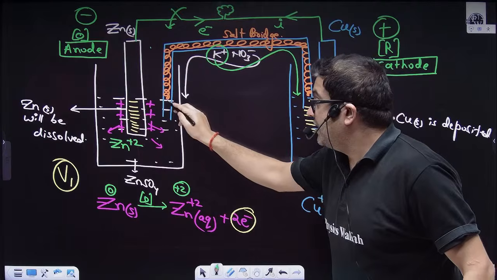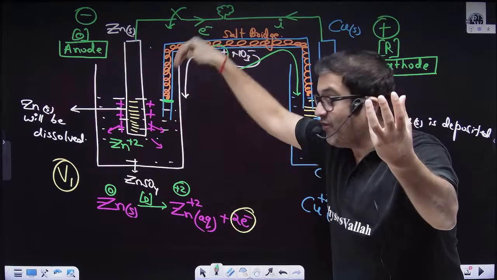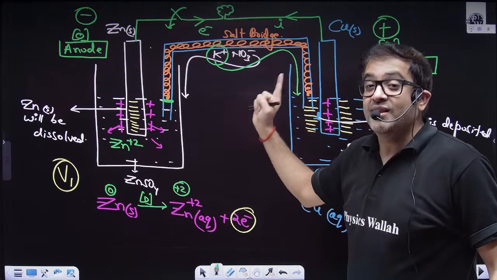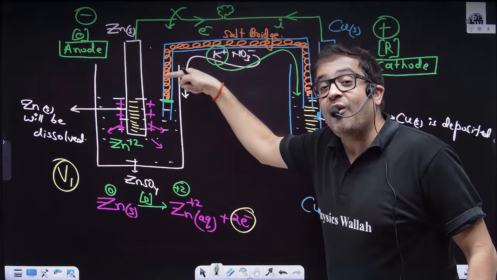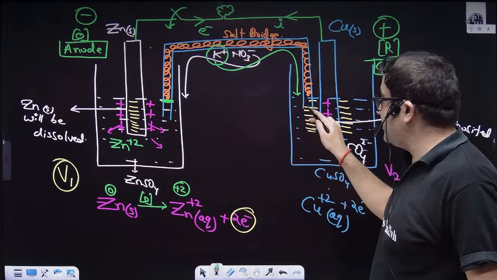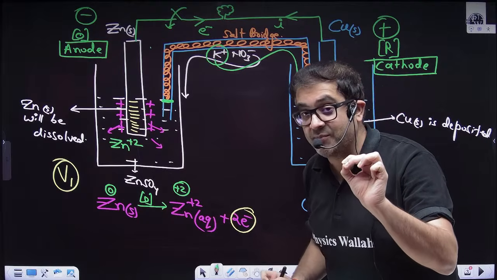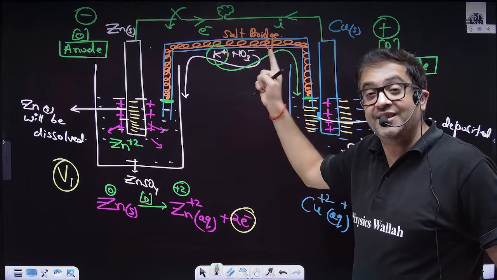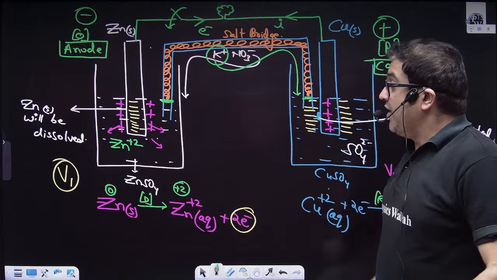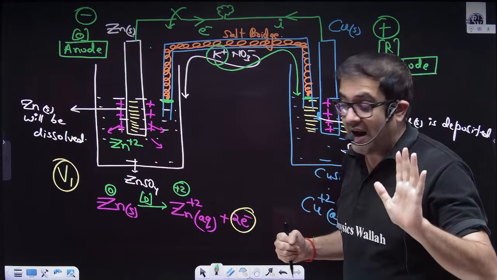What potential? Because this is also a liquid, although a solid, because I don't want it to fall down due to gravity, but it is a jelly-like solid, sir. That means ions are allowed to move. So this liquid and that liquid will also have some liquid junction potential. So I want this liquid junction potential and this liquid junction potential to be zero. And in order to make this liquid junction potential zero, I use such an electrolyte in this salt bridge which has equal ionic mobilities. I hope this is also clear. What is the function of salt bridge? To make the compartments electrically neutral, and to close the circuit.